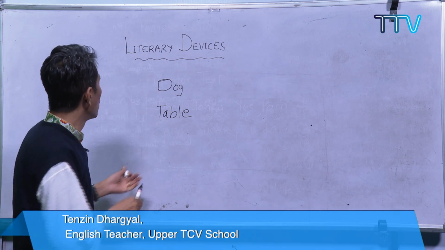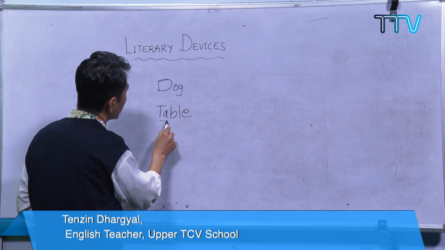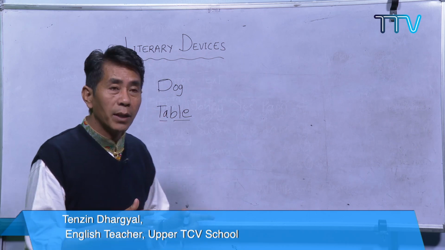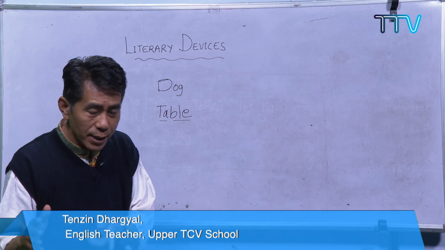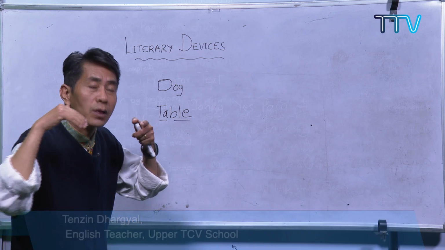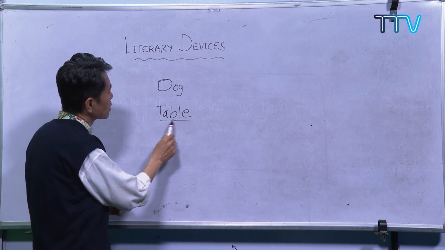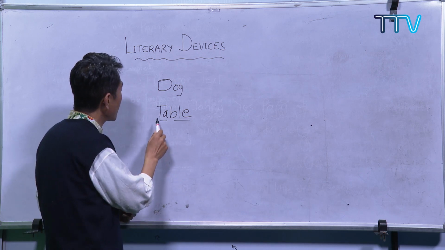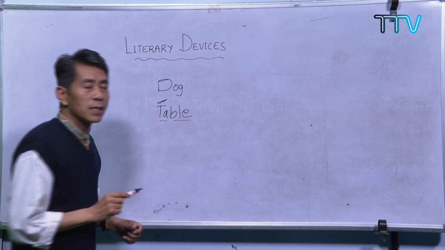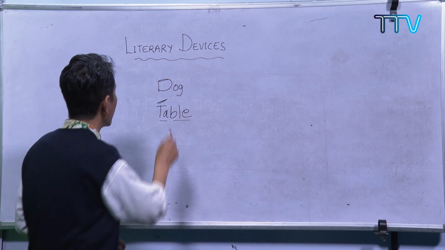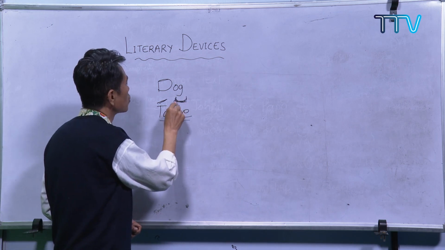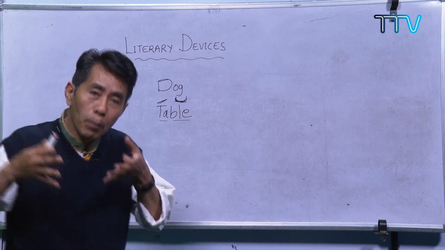When we have 2 syllables, like table, one syllable will remain unstressed and the other syllable will be stressed, where we have to put effort. If you look at the word table, we focus on the first sound, table, and the second is unstressed. So did you get the meaning of stress and unstressed? Unstressed means where we don't put pressure.